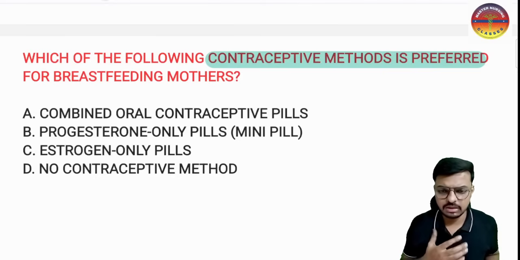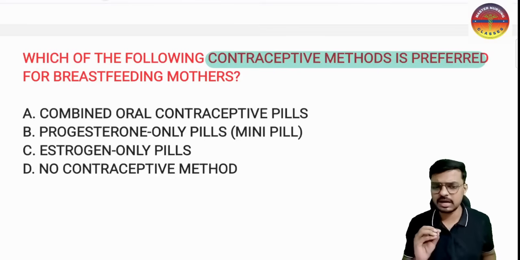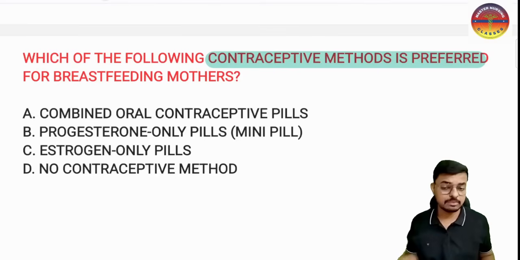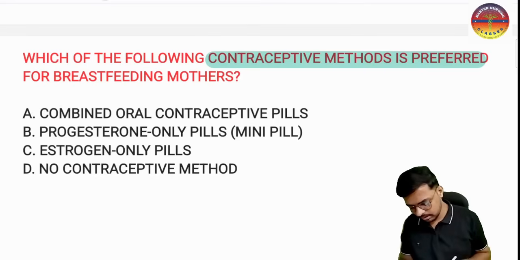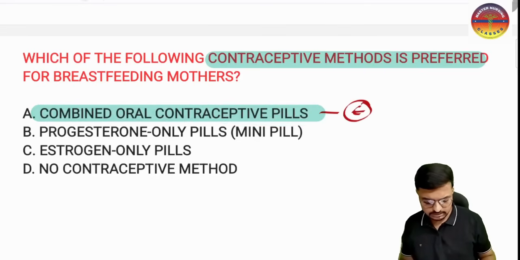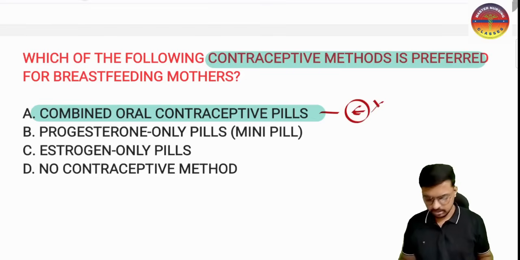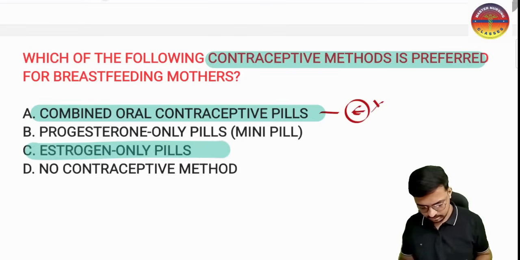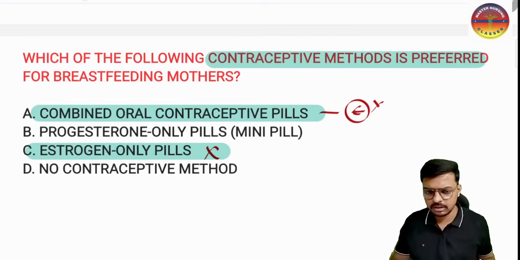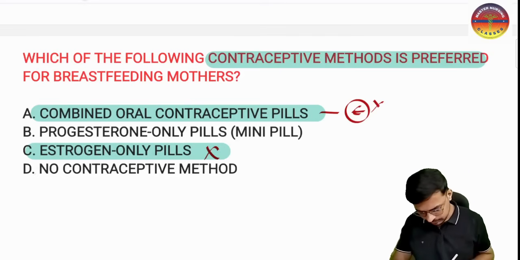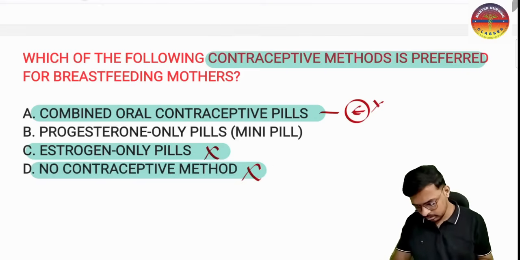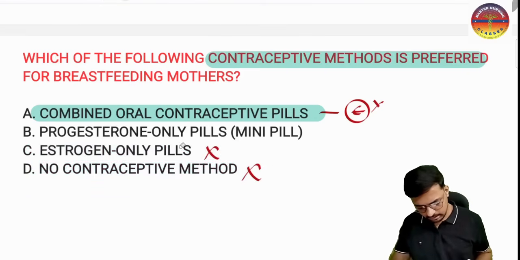So very importantly, the OCPs are absolutely contraindicated in the breastfeeding mother. The oral combined pills are not the correct answer, because they have estrogen, so that is the reason they are not given. Estrogen only pills, again, estrogen is suppressing the prolactin, so we will not give those. And for option D, no, we do have methods: we have the progesterone only pills, and we have IUCDs also.